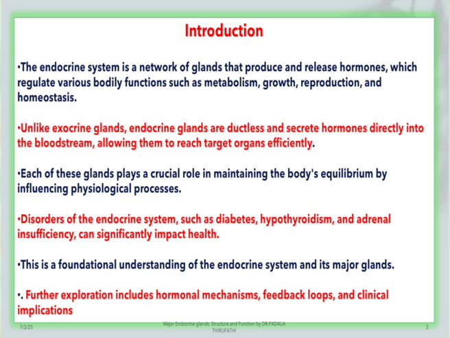That is why these hormones connect directly with the bloodstream, allowing them to reach the target organs effectively, and each of these glands plays a crucial role in maintaining the body's equilibrium by influencing physiological processes.